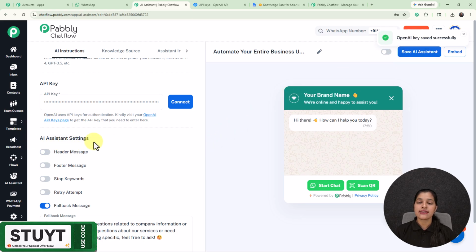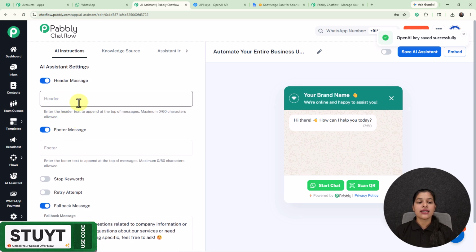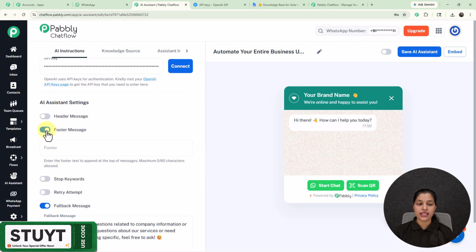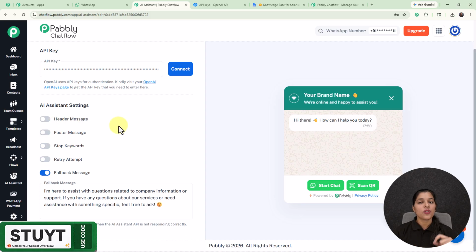Now here on the AI assistant settings section, you can modify some of your AI assistant settings, such as you can provide the header or the footer message by just enabling these toggles and entering the message over here. And right after, I'm getting this option for stop keywords. So stop keywords are the words which can stop your AI assistant. Now let's say I want to stop my AI assistant as soon as someone enters this message, that is stop. So here I'm going to make this word my keyword. So here I have typed it and pressed the enter key. And here our stop keyword is ready. But I'm going to keep it disabled, as this was just for the demo.